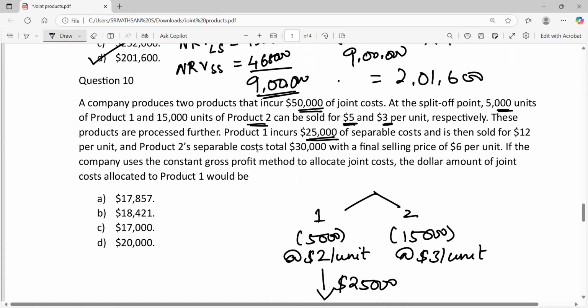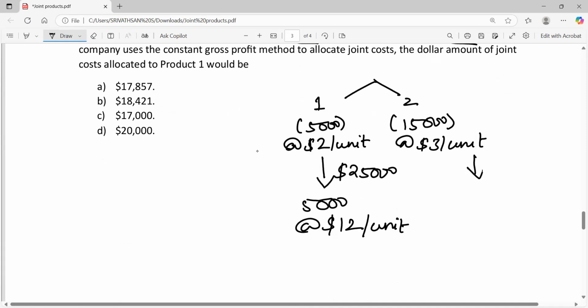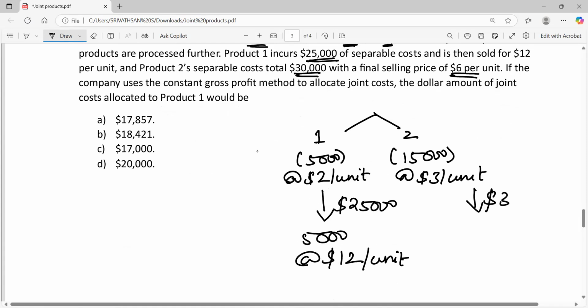Similarly, product 2 separable cost is $30,000 with the final selling price of $6 per unit. So product 2 is also not sold at the split off point. It is also further processed at a cost of $30,000 and 15,000 units will be sold at a price of $6 per unit.